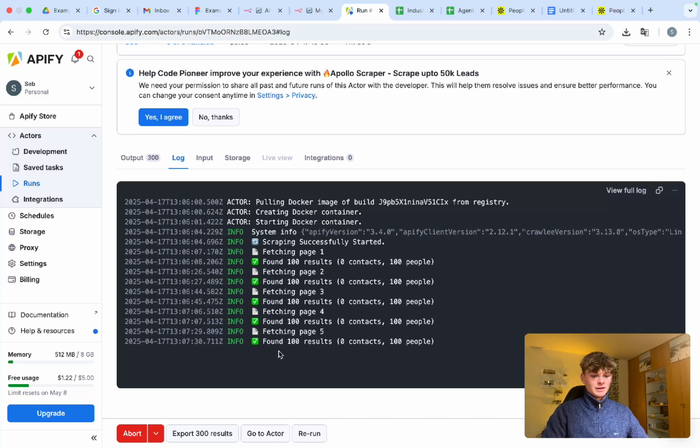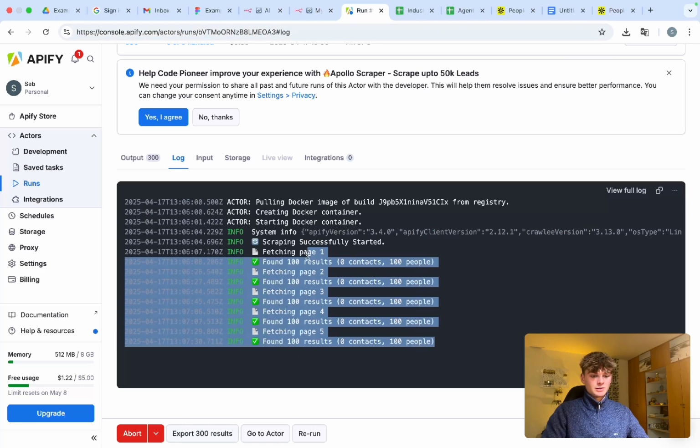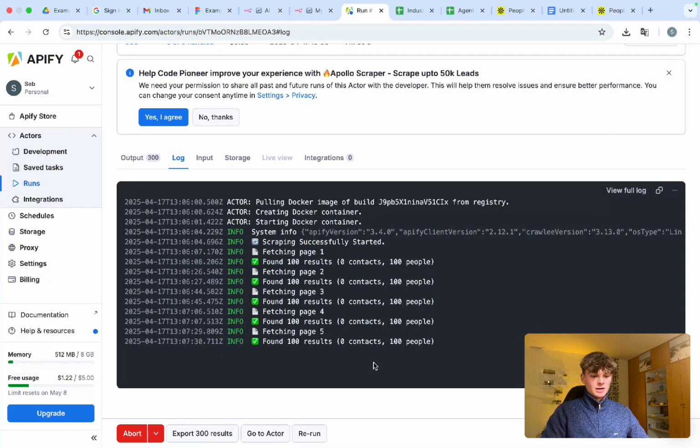What are we at now? We're at 400, 5 pages scraped now. This should be the last page. And then after this, what we're going to do is take these results and put them into a Google Sheet. From there, you can do some pretty cool things.